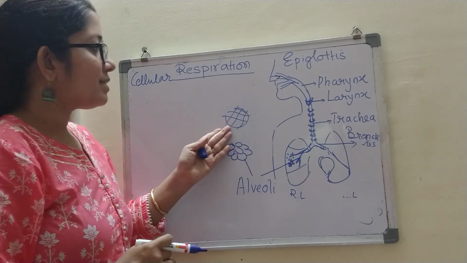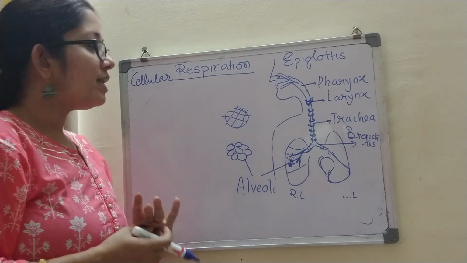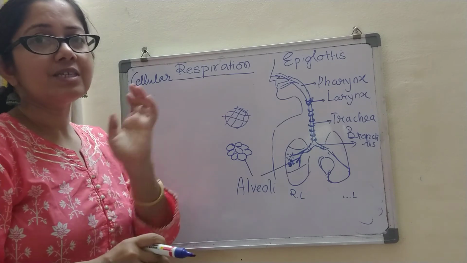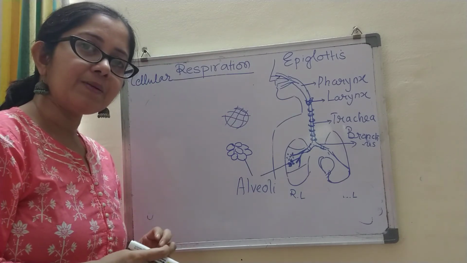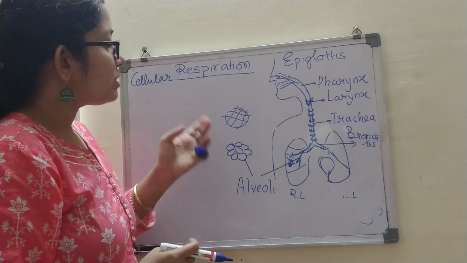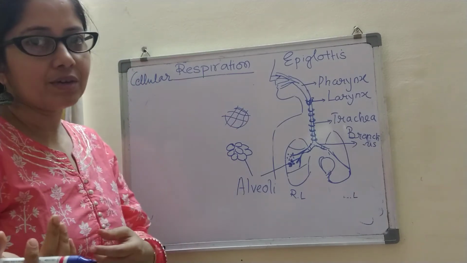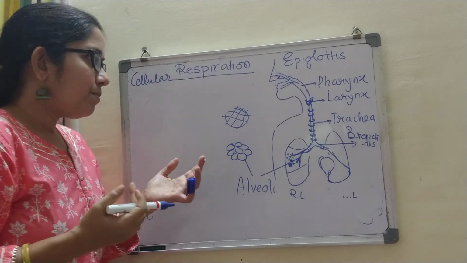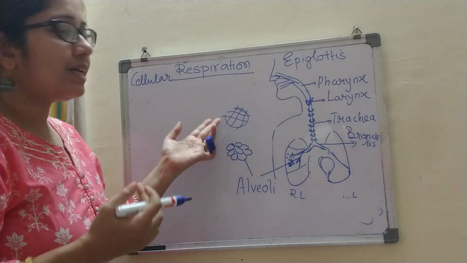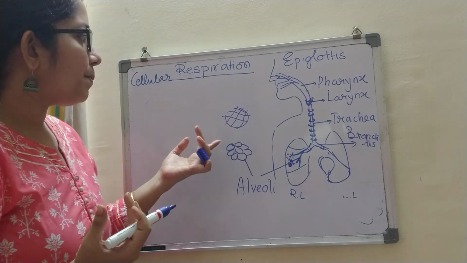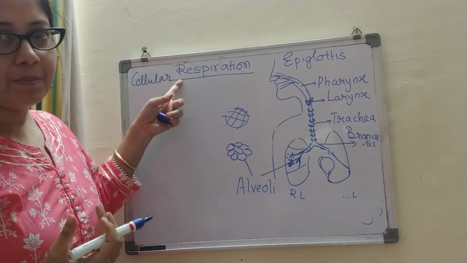So the red blood cells now take the oxygen to the various organs of the body, as well as to the cells and tissues of the various organs. So if I am working, it will take it also to the muscle cells, and from there respiration will take place.